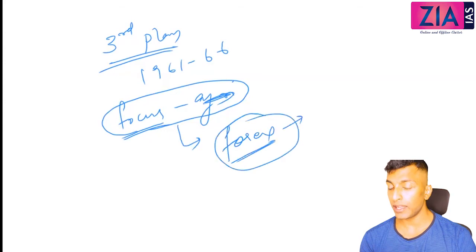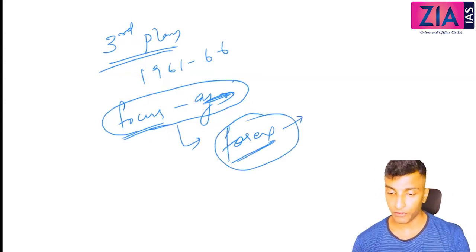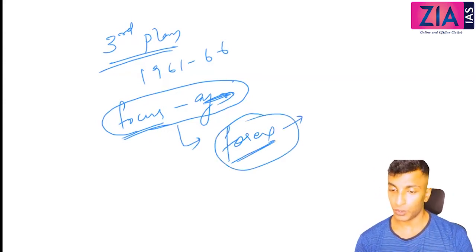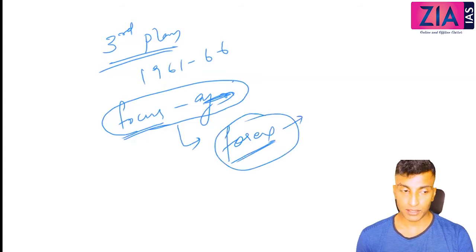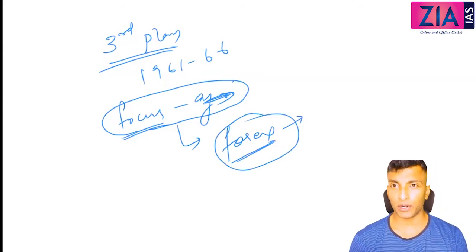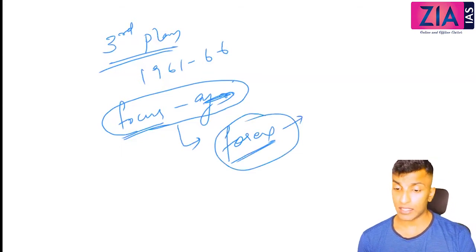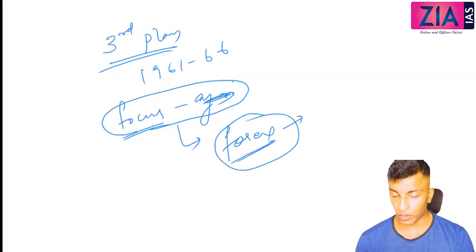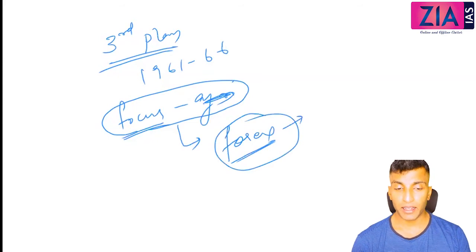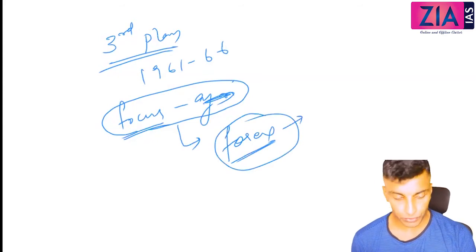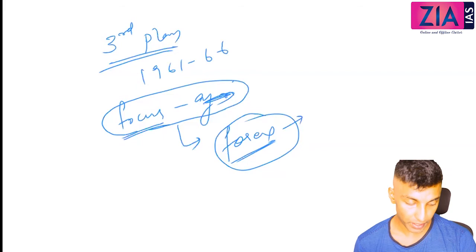So it is actually in consonance with the second 5-year plan only. If you need to focus on industries, you need technology, and you don't have technology, so you need to import. That is essential. So if you can achieve self-sufficiency in food grain, then that money you can use for importing technology.